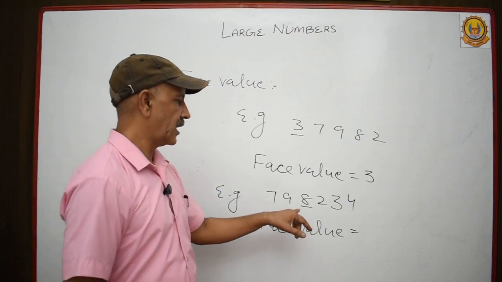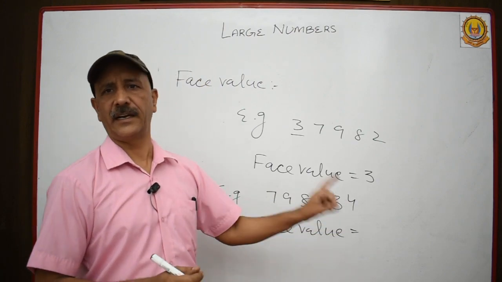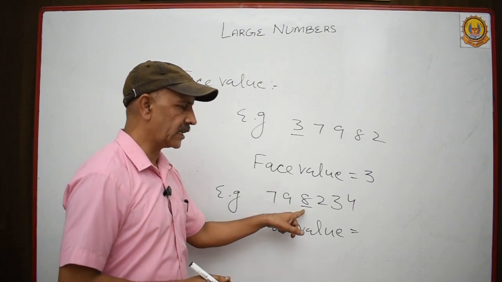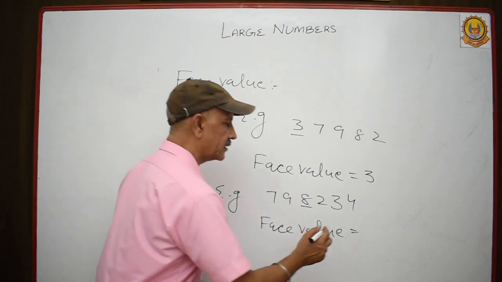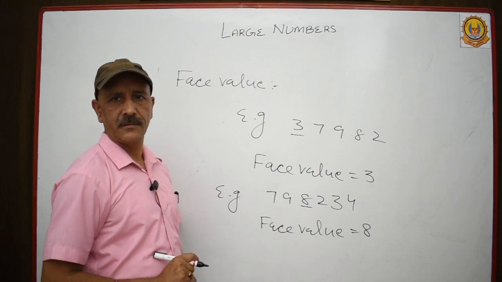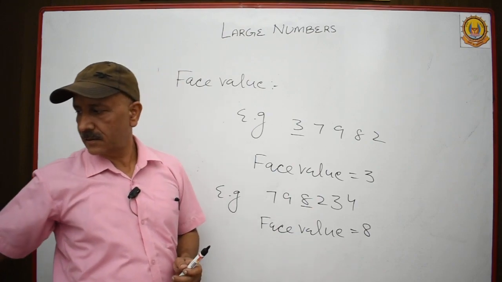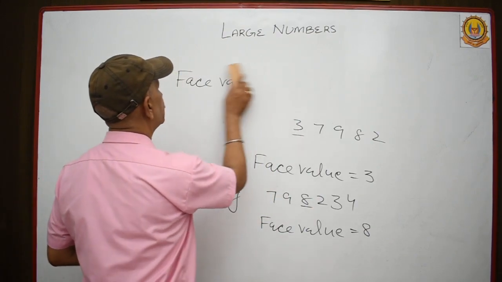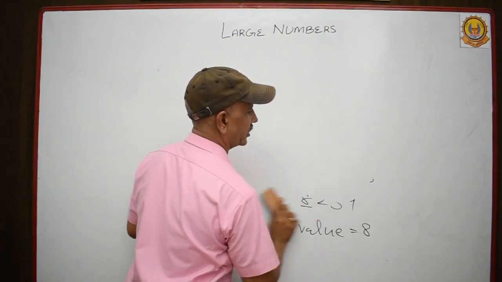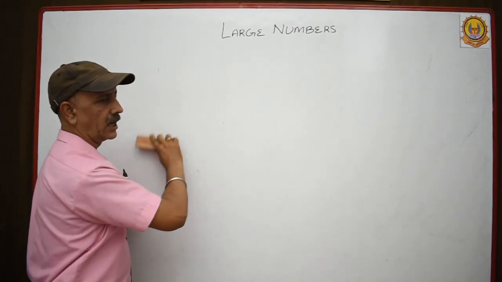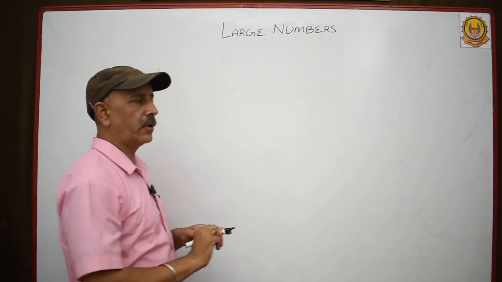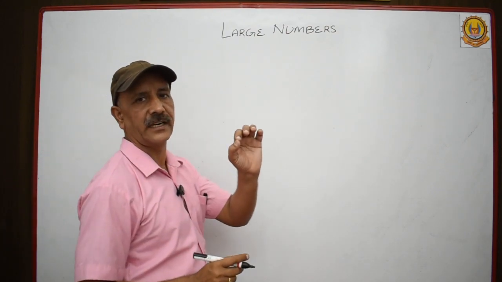Means to say everybody is saying that this is 8. That's why face value of this underlined digit is 8. Sometimes a question comes in your examination to find out the place value and face value of a single digit.